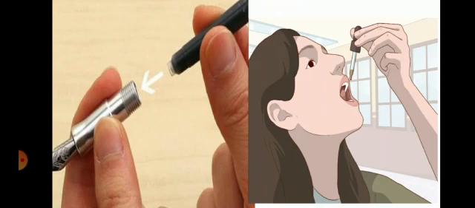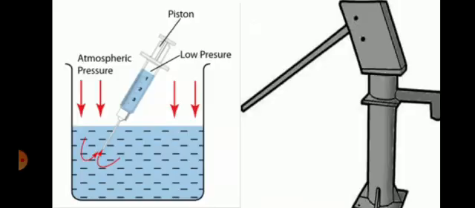There are many other uses of air also. It is used to draw ink into the fountain pen. It is used to fill the dropper of medicines. It is used to draw medicines into the injection.